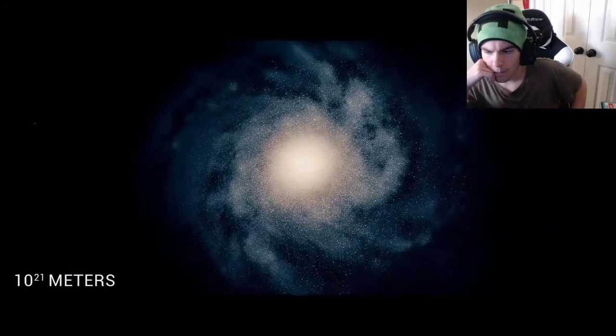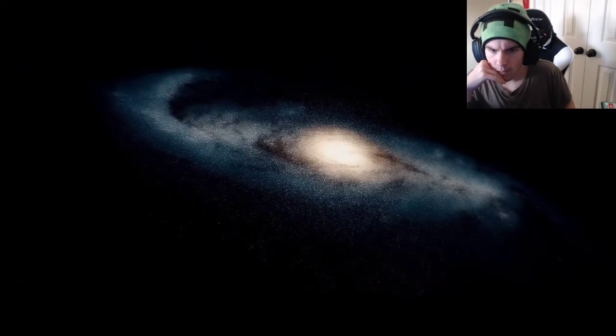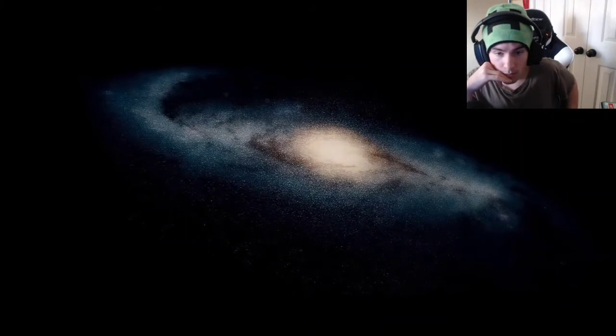Skipping forward to 10 to the 21 meters away from Earth, we can finally see the Milky Way galaxy in its entirety. Every star in the night sky that you can see lies within our galaxy.